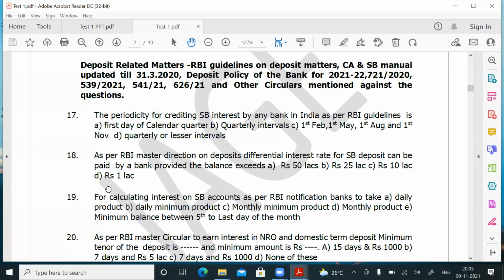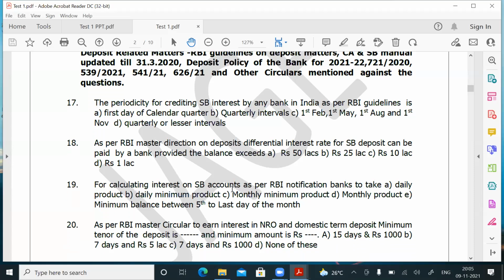Question number 19. For calculating interest on SB accounts, as per RBI notification, banks are to take: daily product, daily minimum product, monthly minimum product, monthly product, or minimum balance between the 5th and the last day of the month. The answer is A, daily product basis. We saw in the PowerPoint presentation that Canara Bank is also taking daily product basis.